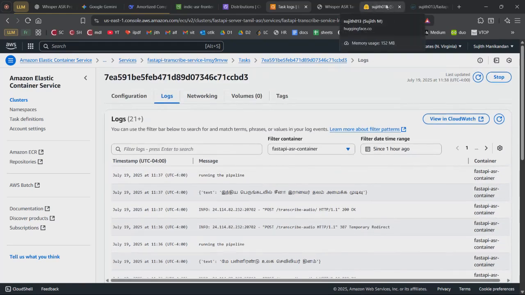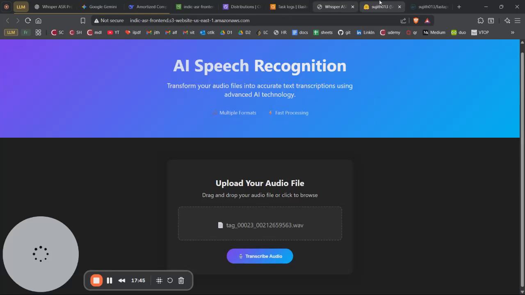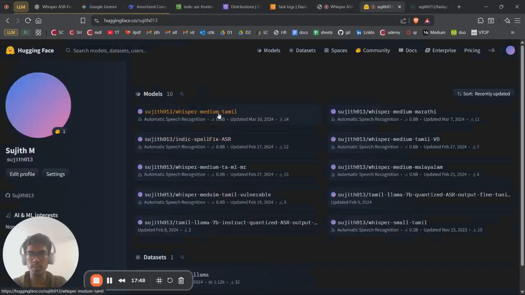This is a short demonstration of my project where I fine-tuned a Whisper Medium model for the Tamil language and then built the front and back end sites using Lovable and hosted them on AWS.